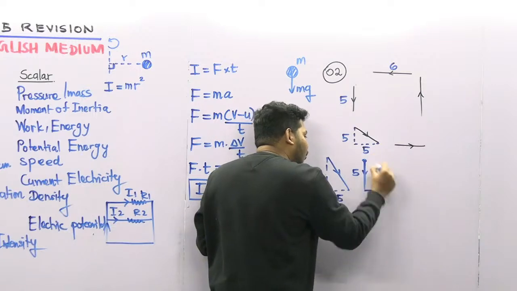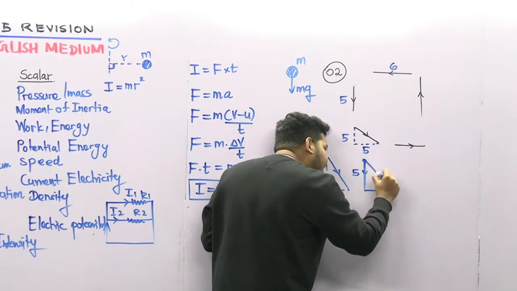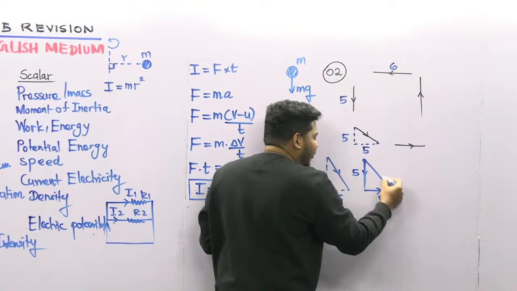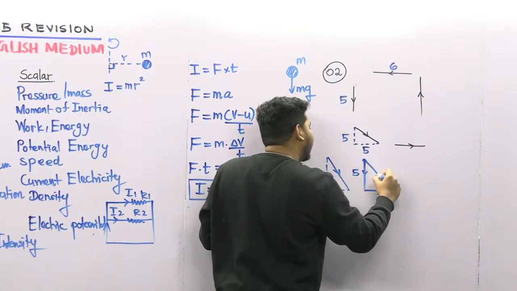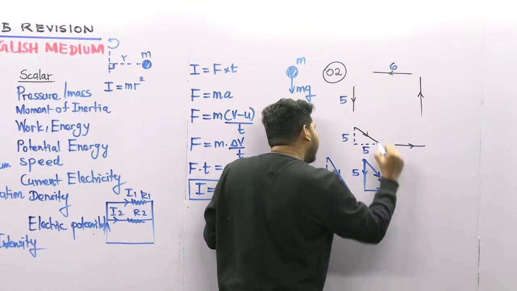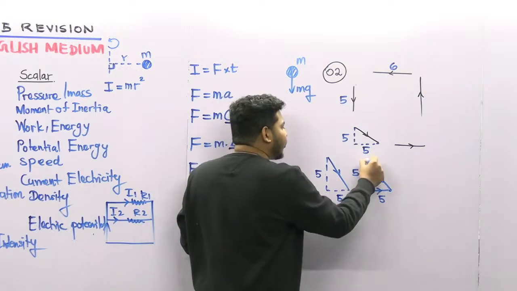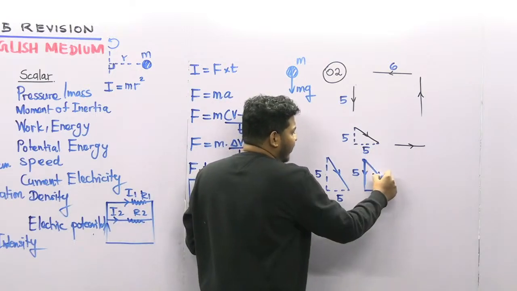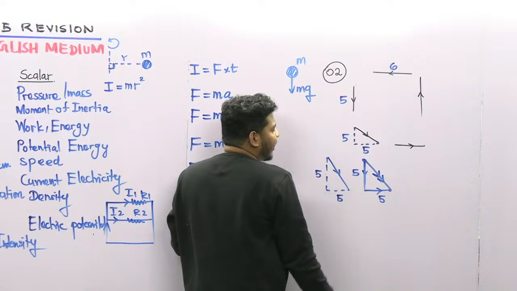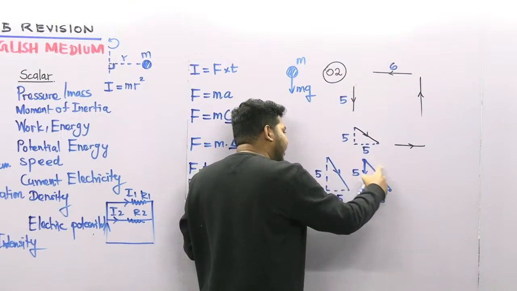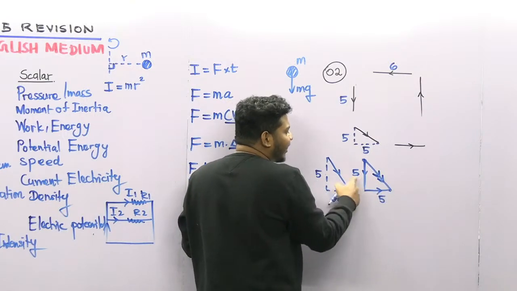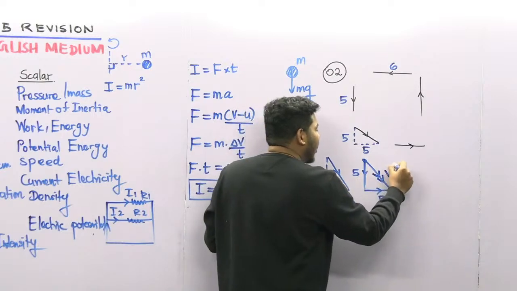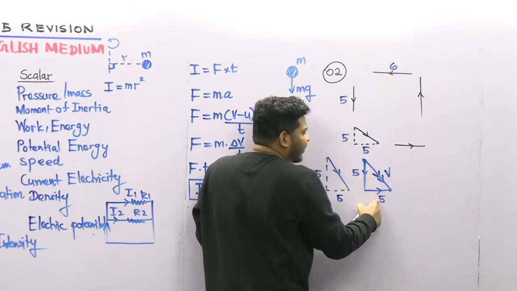For these two vectors, the resultant and sum is from tail to head, right? So here we can draw the resultant. Due to the Pythagoras theorem, we know that this is 5 and this is 5.